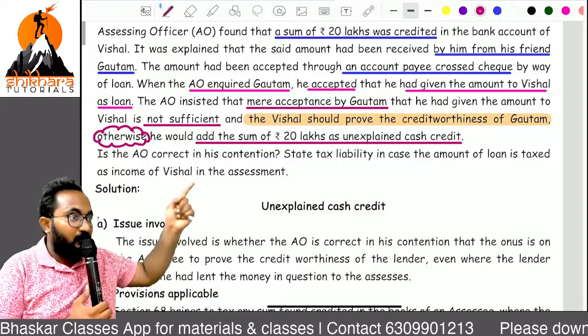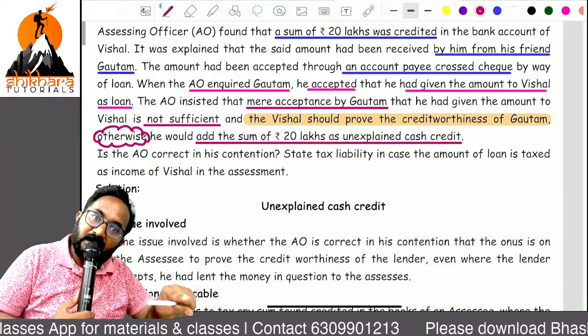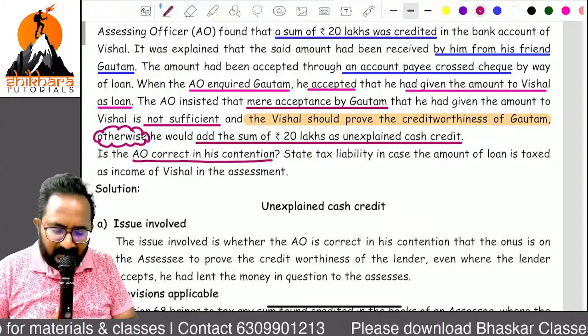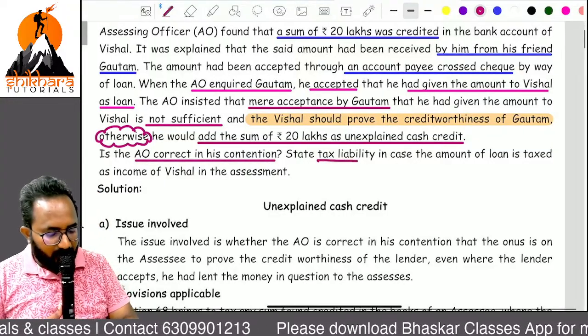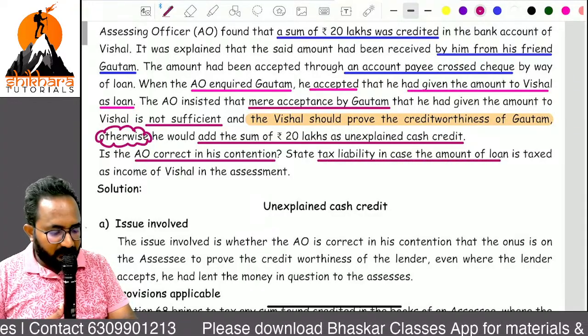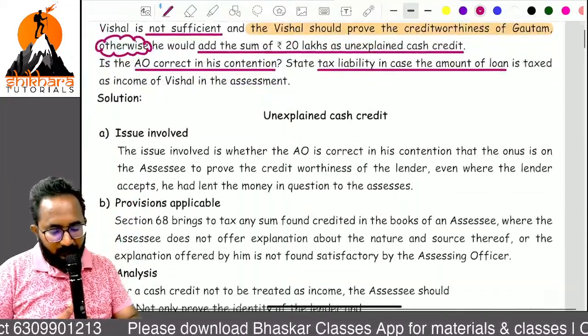On the 20 lakh, what is the tax liability, can you say? 20 lakh into 78%. Sir, is the AO's contention correct or incorrect? Correct. Second, what is the tax liability? Yes, 78%.